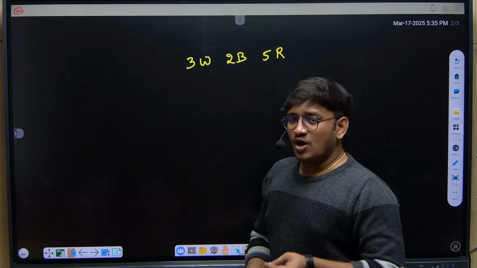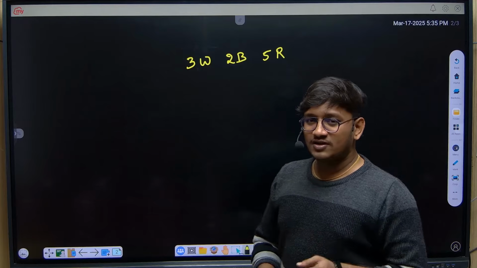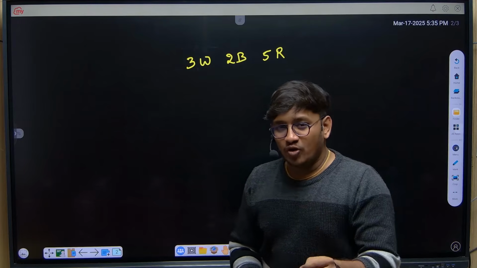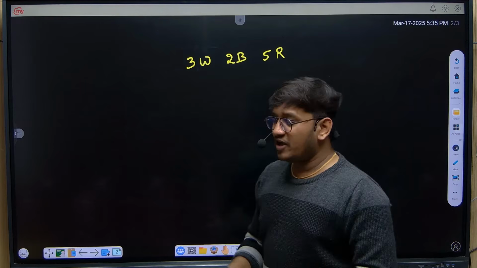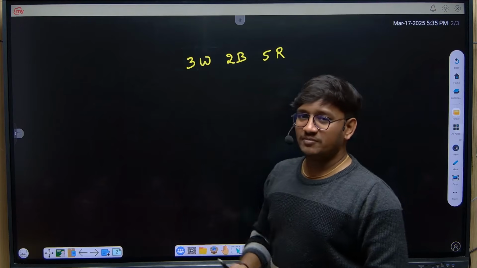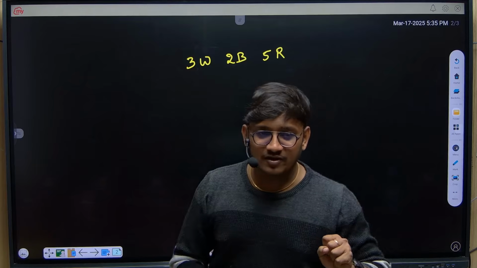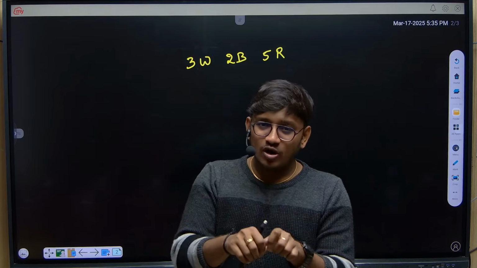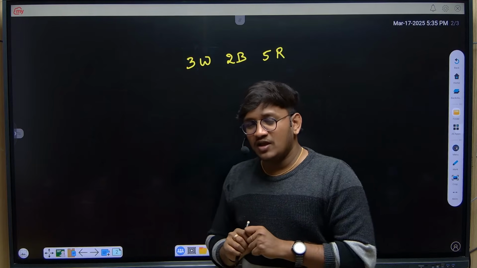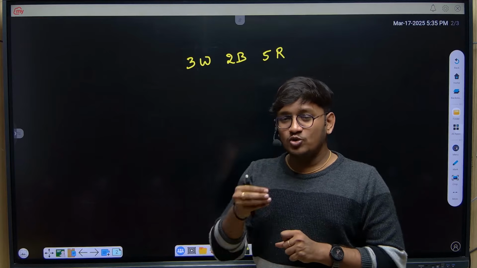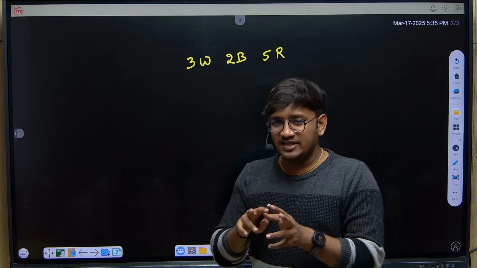They will ask you, what is the probability of selecting two balls which are red out of all the balls in the bag. They will just ask you to draw two balls randomly from the bag, and what is the probability that those two balls will be red color. I'll just explain you the conditions.